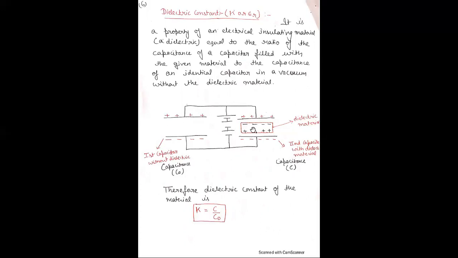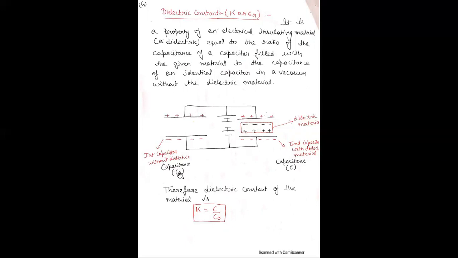Here is a vacuum, here is a dielectric material. And due to the electric field, negative charge is produced on this side and positive charge on that side. Those are known as induced charges, and those are known as free charges.